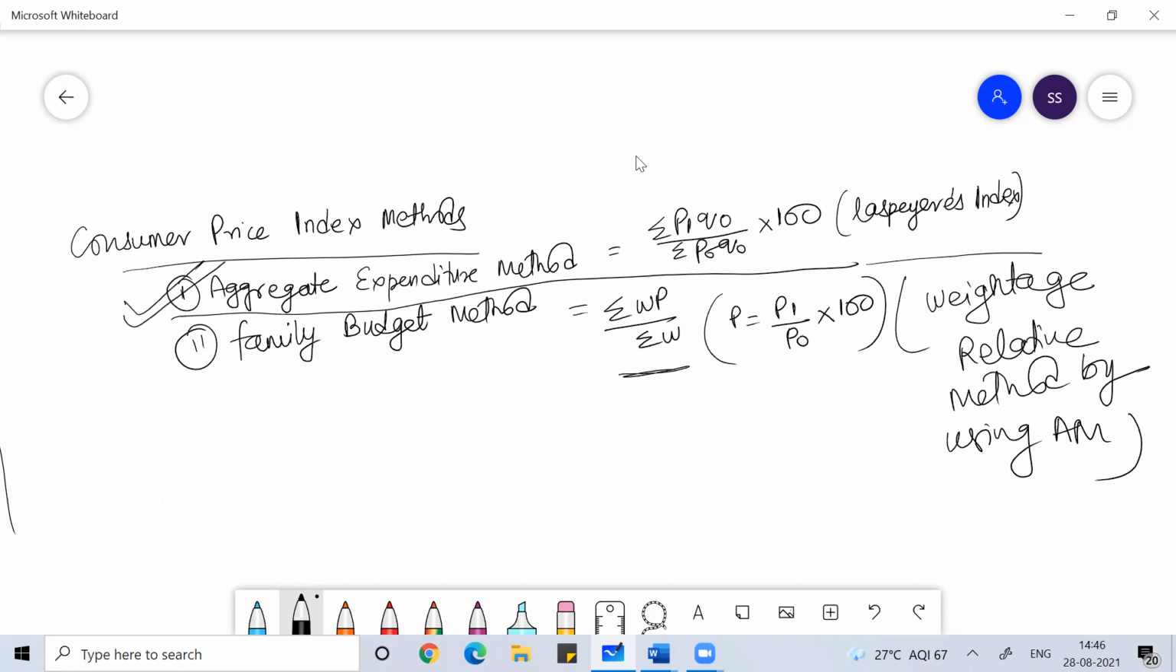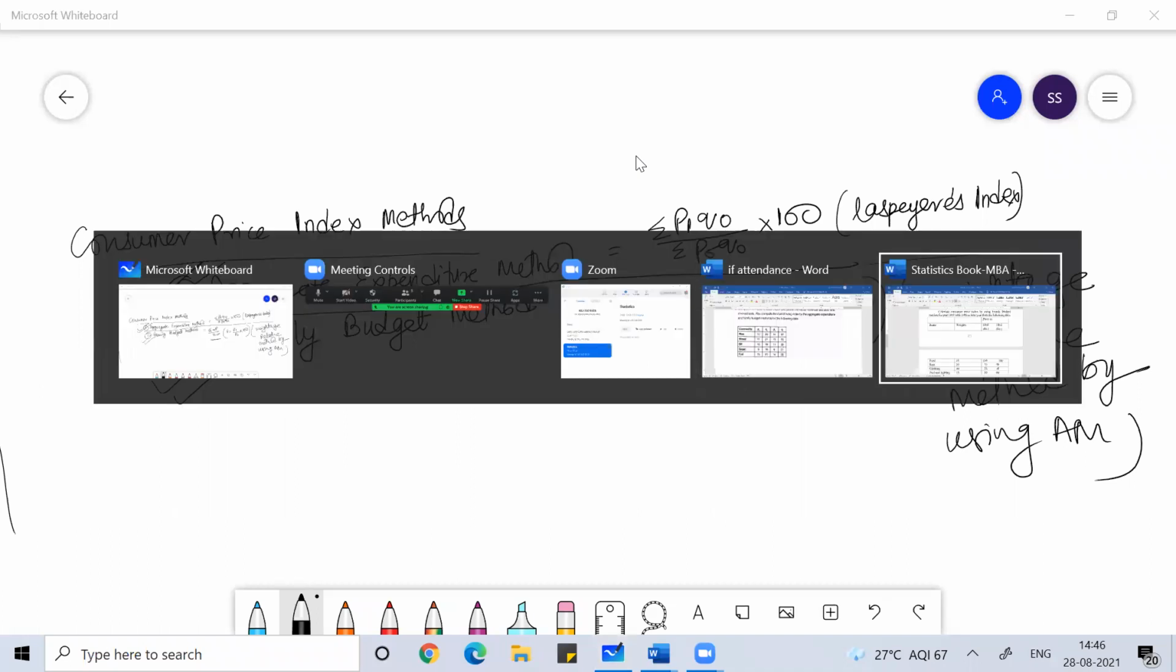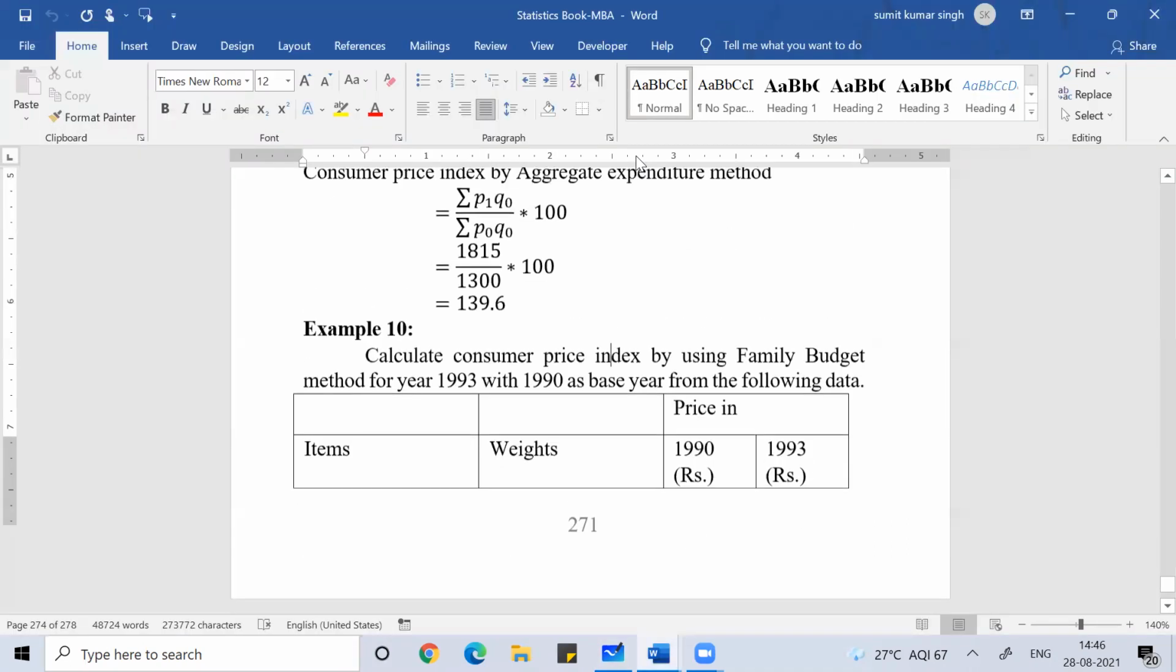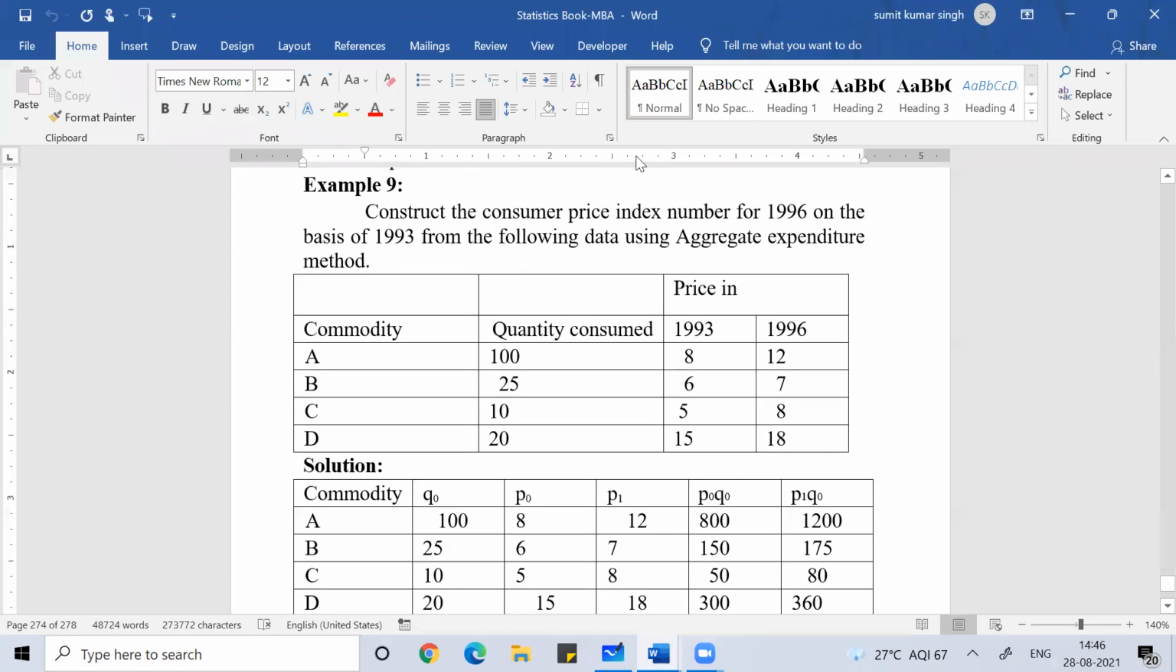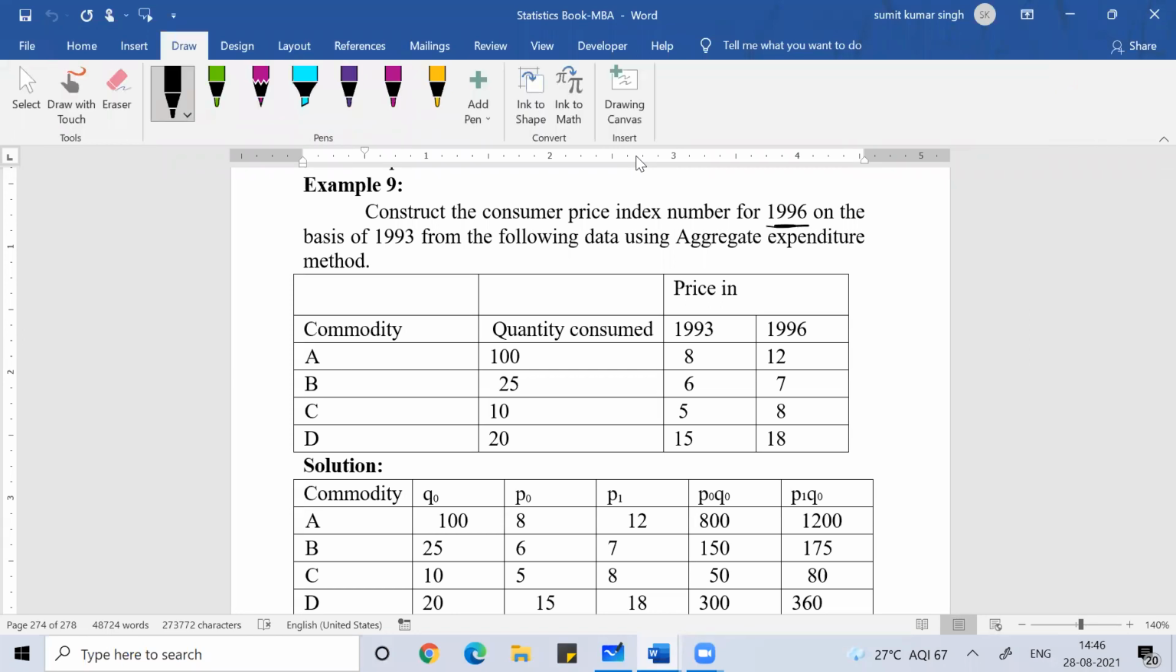One is the aggregate expenditure method, another one is the family budget method. So we'll see the numericals for that. If you see this question: construct the consumer price index for 1996 on the basis of 1993. So 1996 will be your current year, 1993 will be the base year, by using the aggregate expenditure method.